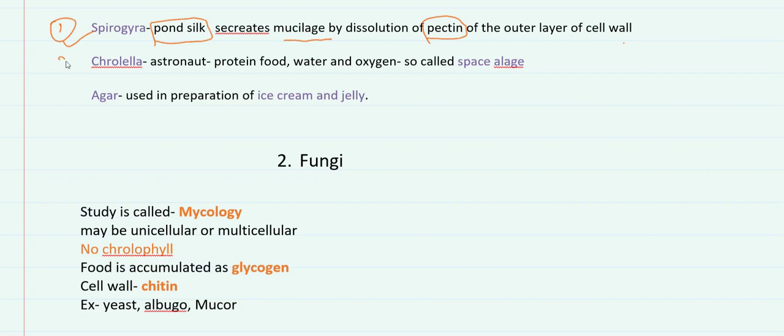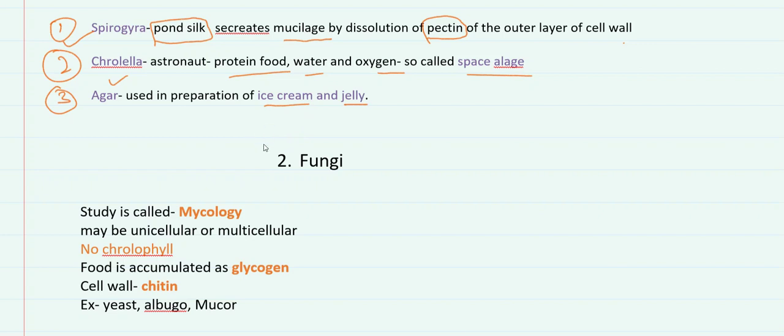Another important alga is Chlorella. Chlorella is also known as space algae, as astronauts use it as protein food, water, and oxygen. Agar is an algae product which is used in the preparation of ice cream and jelly.